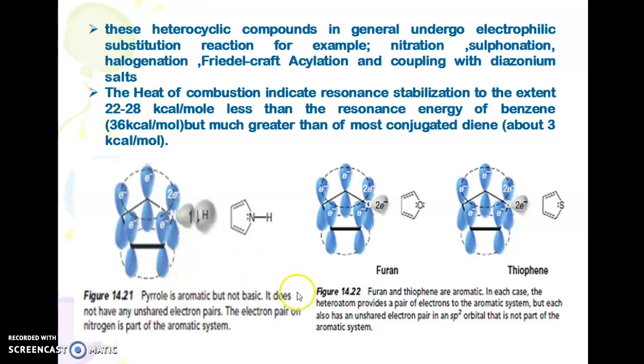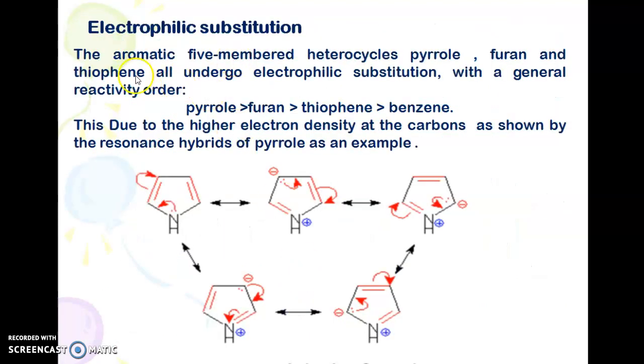You can see the aromatic 5-membered heterocycles pyrrole, furan and thiophene all undergo electrophilic substitution with a general reactivity order: pyrrole greater than furan, thiophene greater than benzene. This is due to higher electron density at the carbons, as shown by the resonance hybrid of pyrrole as an example.